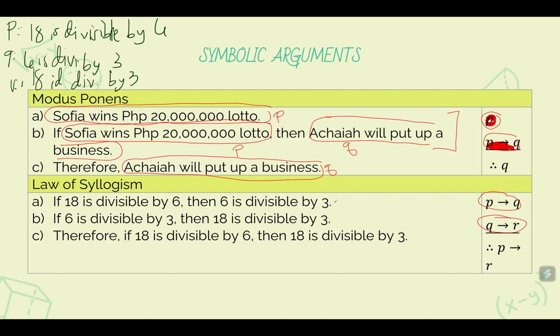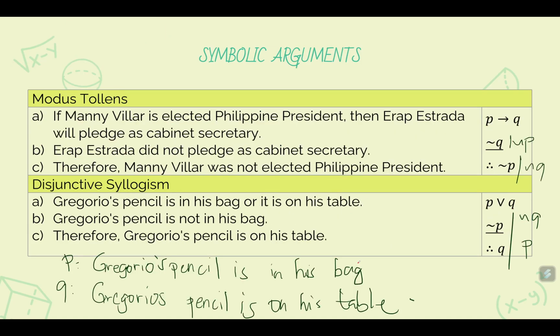So, this statement is P implies Q, and this statement is Q implies R. Okay? That argument is valid using the law of syllogism. Another example is modus tollens, and then disjunctive syllogism. Okay? Now, you can read this one on your own. Okay? So, just read them.